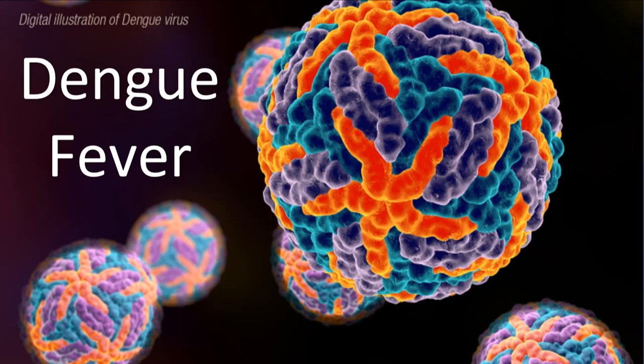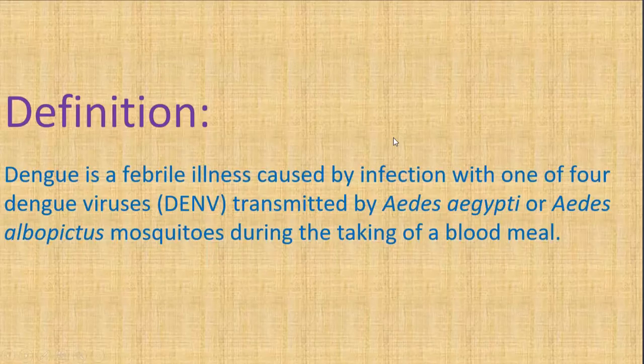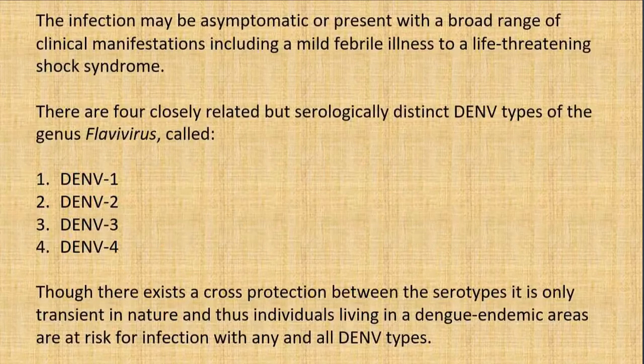Dengue fever is one of the most rampant diseases we see every year, and this is the most common time that we normally see it. Dengue fever is a febrile illness caused by infection with one of four dengue viruses, transmitted by the Aedes aegypti or Aedes albopictus mosquito during the taking of the blood meal.